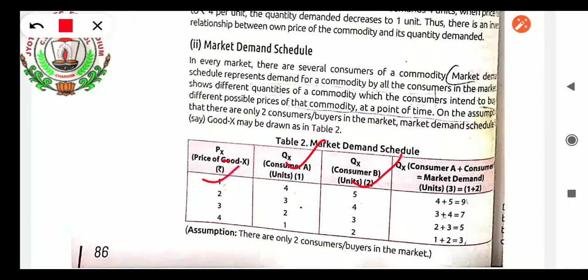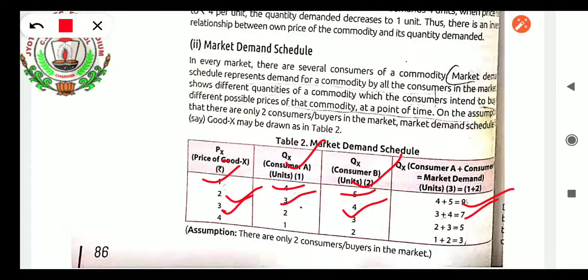When the price of good X is 1, how much did consumer A demand? 4. Consumer B, 5. So the market demand schedule equals 4 plus 5, that is 9. When the price of X is 2, it increased. A consumed 3, B consumed 4. Market demand schedule, 7.